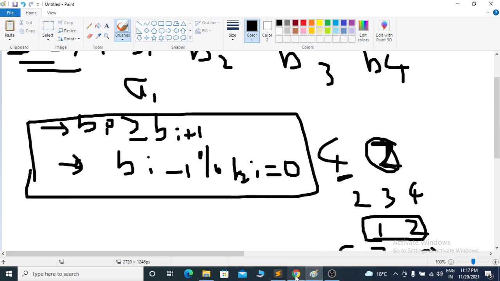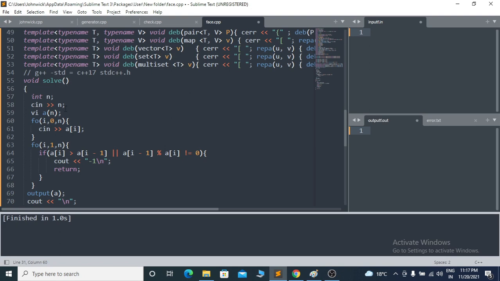Now let's get to the coding part. We have n, the size of the array, and this is the array. I wrote it as A, you can write it as B. This is the input, and what I am checking here is whether the ith number is greater than the previous number, which is not possible. That is the first point.